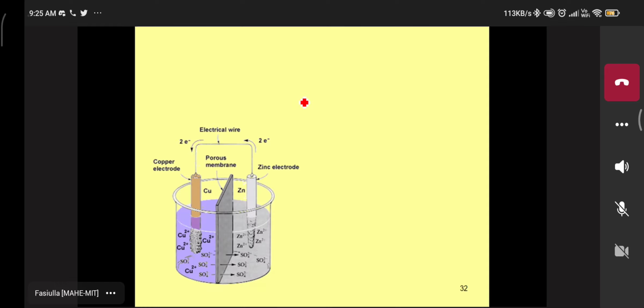See this one. Here, zinc electrode. What happened here? Dissolution, the metal dissolves. Here is the separator, a porous membrane. Zinc sulfate and copper sulfate, the common ion effect should be there. But what happened here? Zinc is dissolved in the given solution, oxidation. Copper is deposited from the copper electrolyte, reduction reaction. Electrons flow from anode to cathode. Understood now? Any doubts?